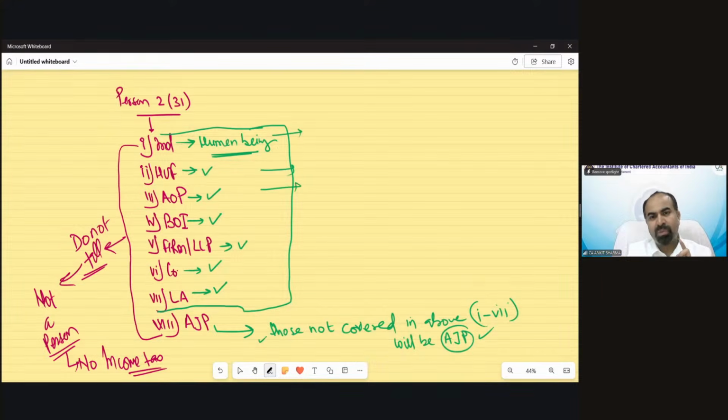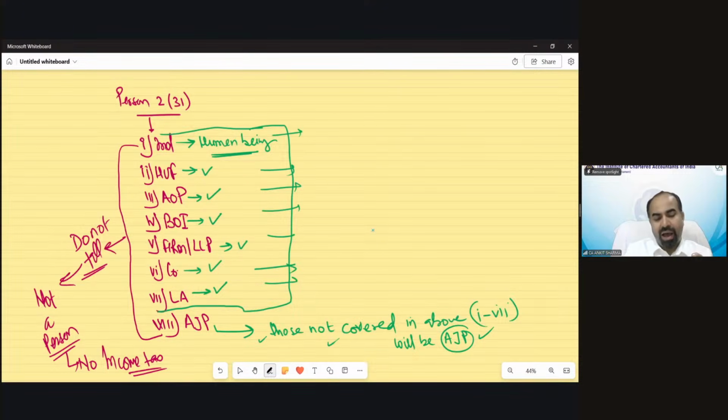What is the meaning of a company, LLP, firm? We have 7 definitions, and you can avoid these categories. But if you avoid these categories, you will automatically be part of AJP. So AJP does not have any individual definition, its own definition. No, it says those that do not fall in the above 7 categories will be treated as artificial judicial person.